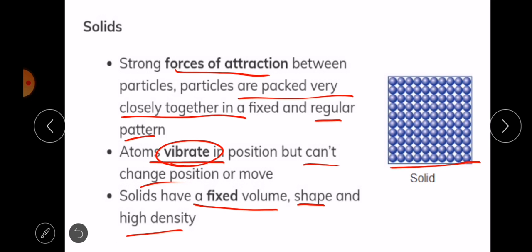So the volume of a solid is fixed. In other words, it cannot change. It has got a definite volume, and they also have a definite shape. And their density is higher than the densities of liquids and of gases, with an exception of water.